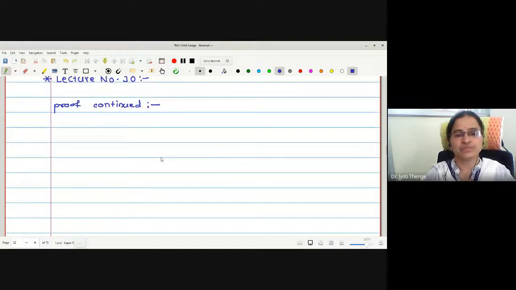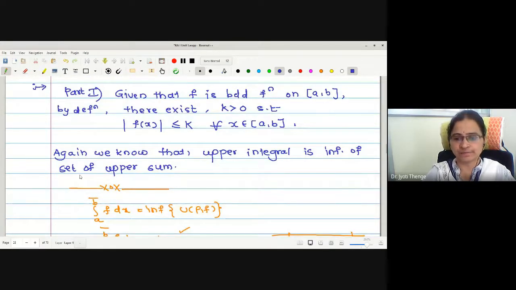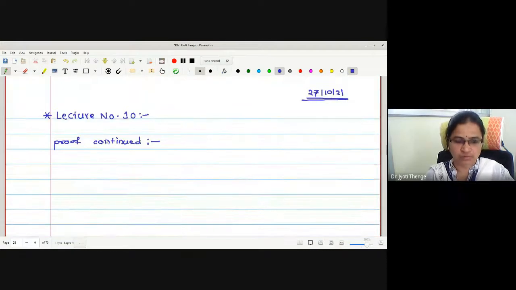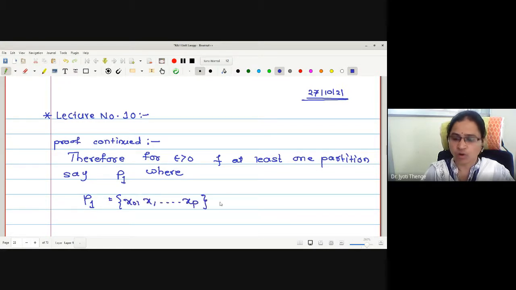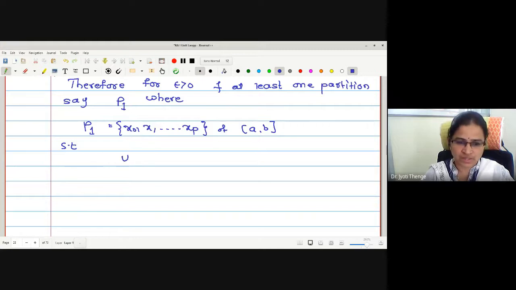Again we know that the upper integral is the infimum of the set of upper sums, therefore for every epsilon greater than 0, there exists at least one partition, say P1, a particular partition P1 I am selecting, where let me write the partition P1 as having points x0, x1 to xp of the closed interval [a, b], such that the upper sum with respect to this P1 minus the upper integral is less than epsilon by 2.